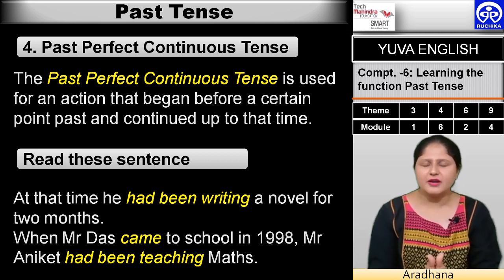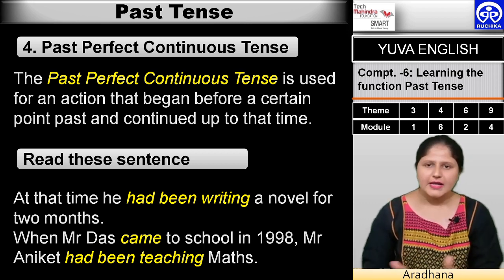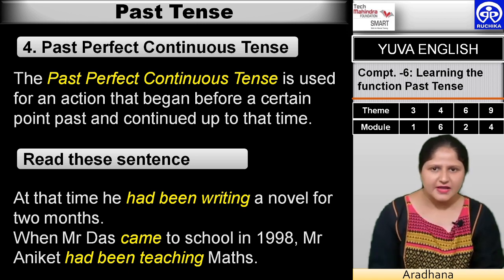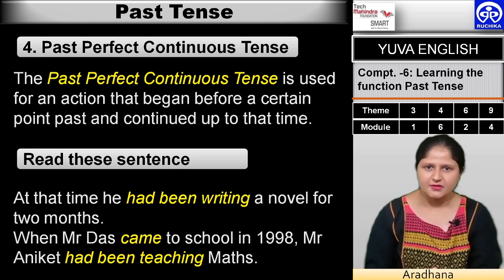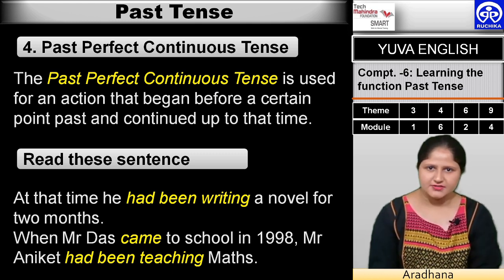And what do we understand by this? It has been a thing of the past, okay? And we have to see the structure. Write is the word, ing has been attached and had been has been prefixed. So, it is evident, very sure, that it is in the past perfect continuous tense.